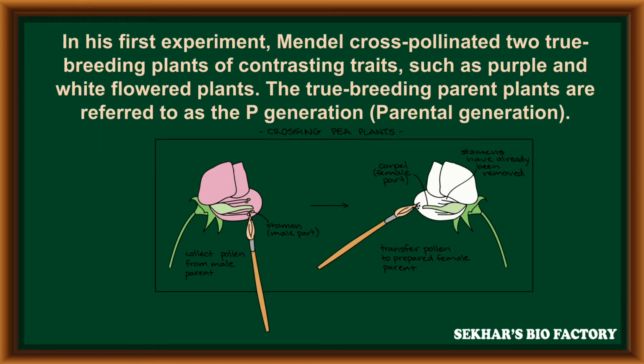In his first experiment, Mendel cross-pollinated true breeding plants of contrasting traits, such as purple and white flowered plants. The true breeding parental plants are referred to as the P generation, that means the parental generation.